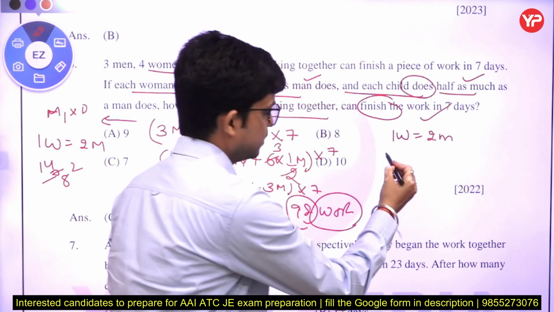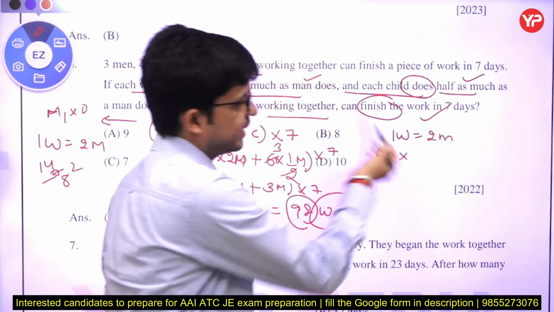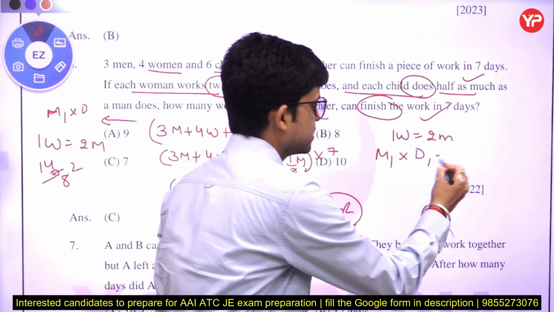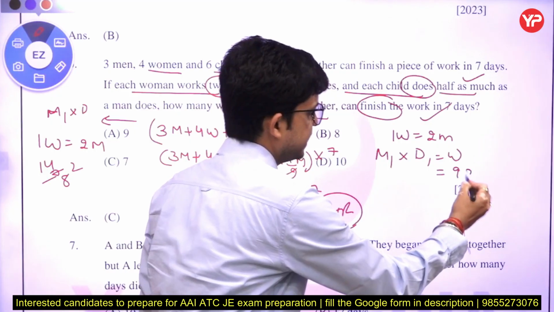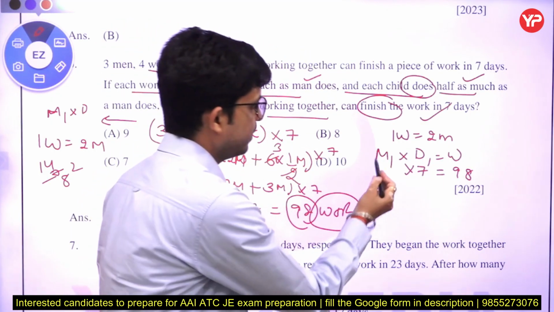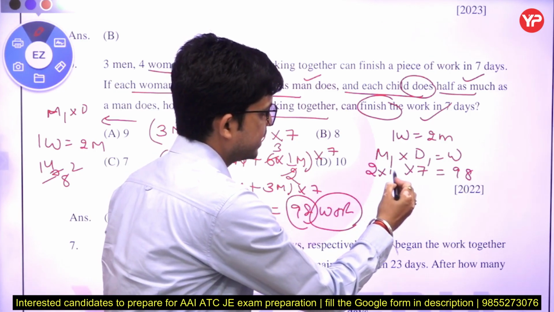Okay, for women we know the formula: man into days is equal to work. So how much is the work? 98. How many days do we have to take? 7. How many women are required? We don't know, but we know that 1 woman is equal to 2 men.